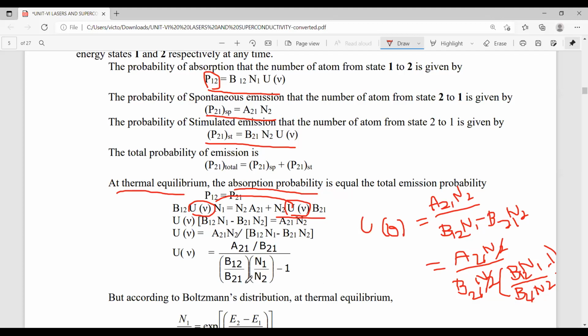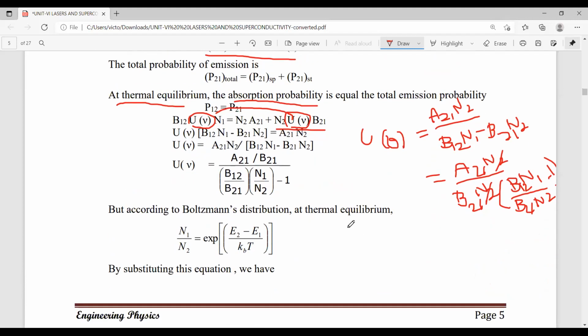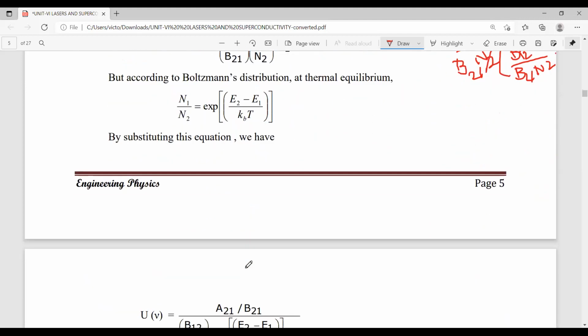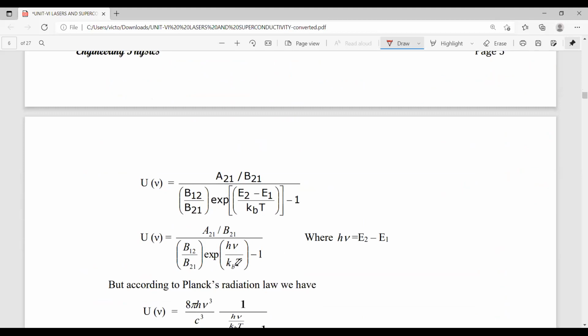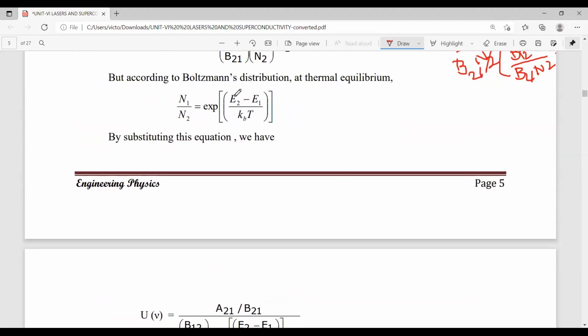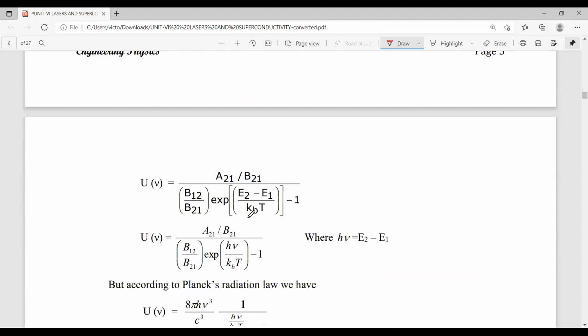So B12 by B21 and N1 by N2 as it is, and the minus 1 term is as it is here. Now, already we determined the N1 by N2 value in the previous slide. What is the N1 by N2 value? Exponential of E2 minus E1 by KBT, or it can also be written as H nu by KBT, because E2 minus E1 is nothing but H nu.